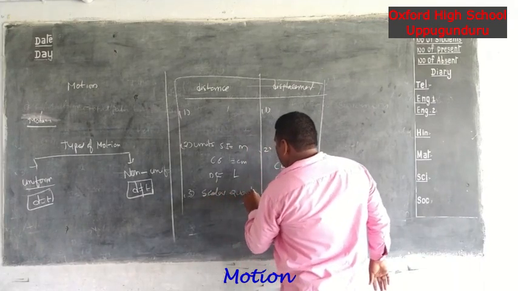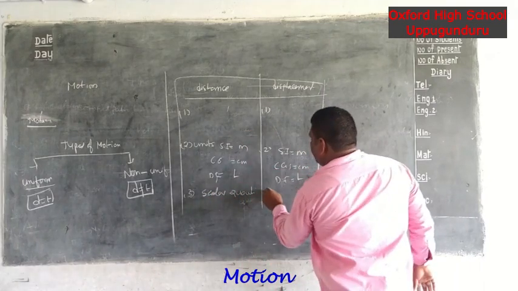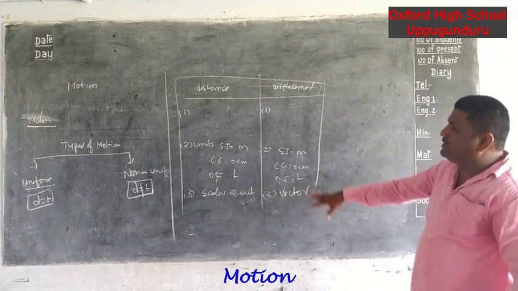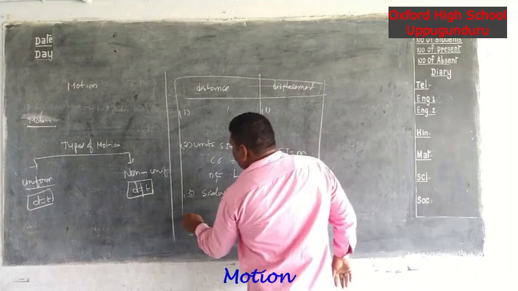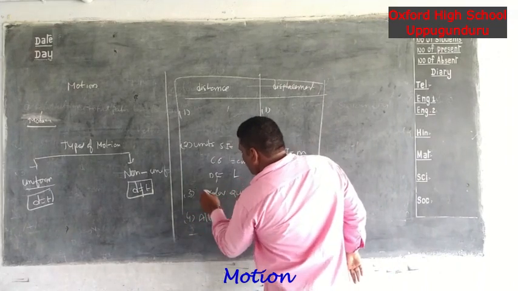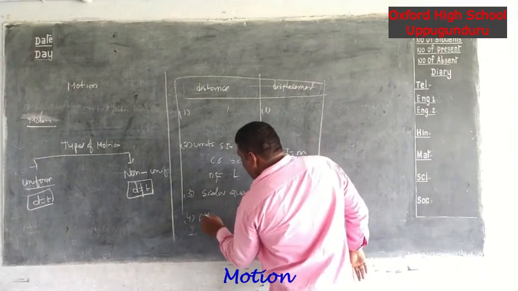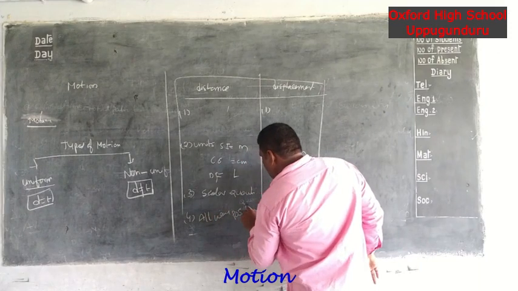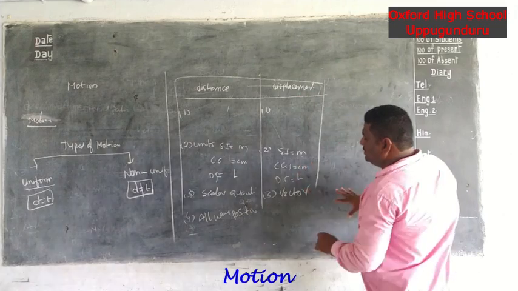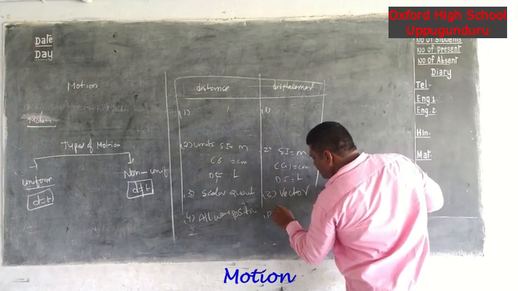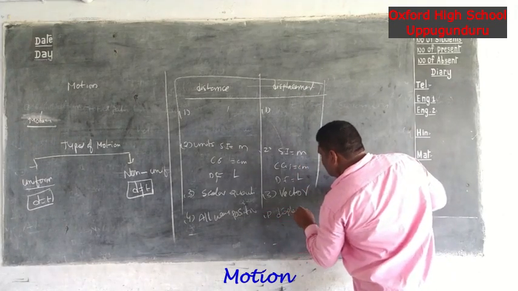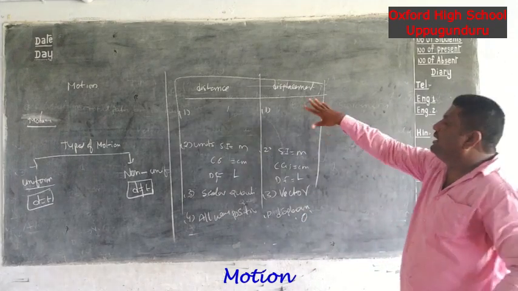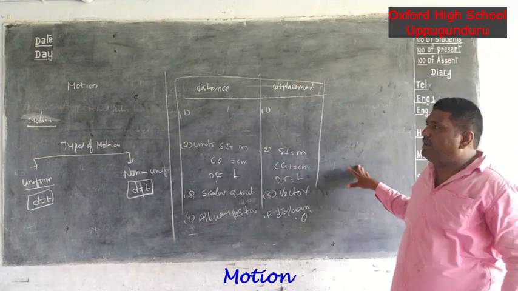Displacement is a vector quantity. Fourth point, distance is always positive, but displacement is sometimes 0. These are the main differences between distance and displacement.